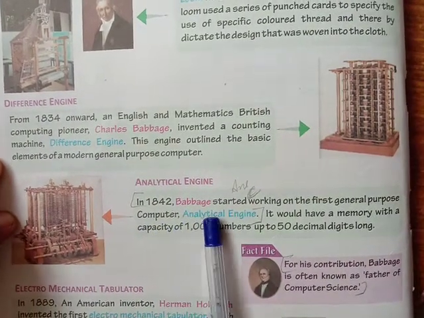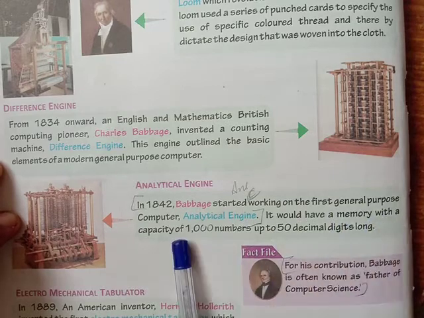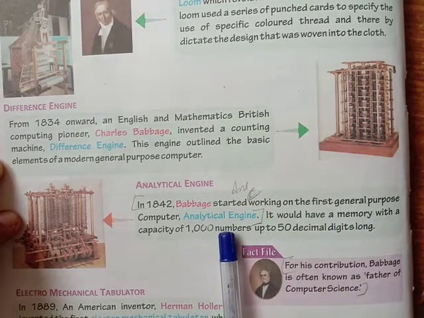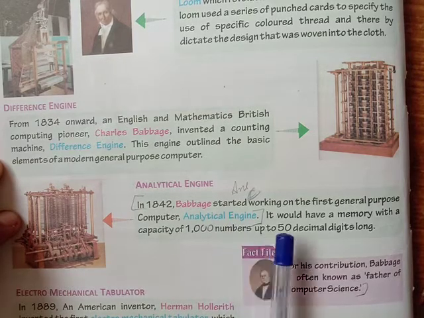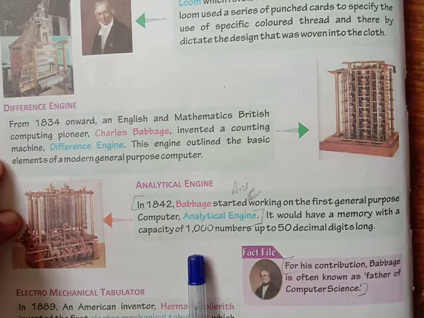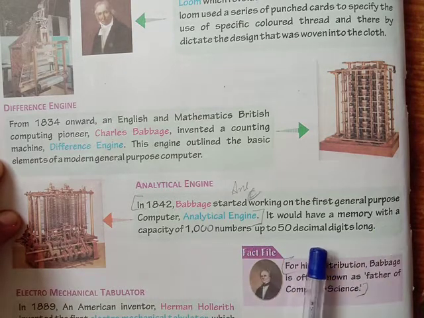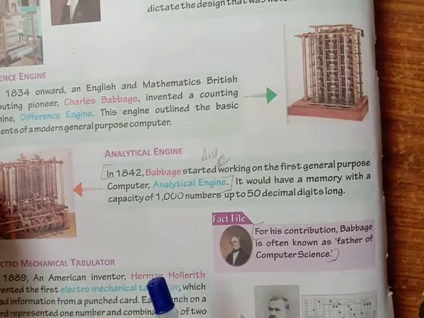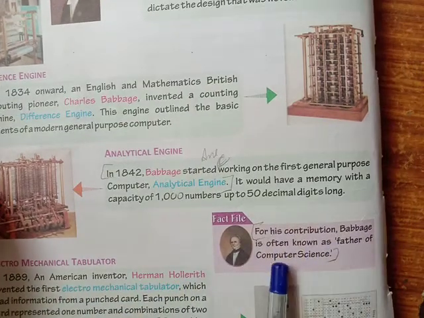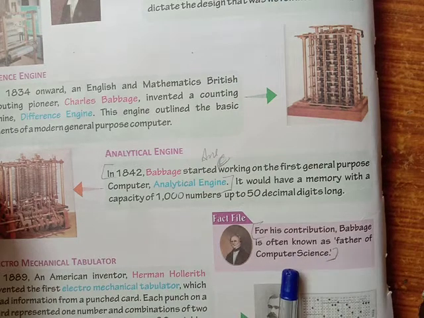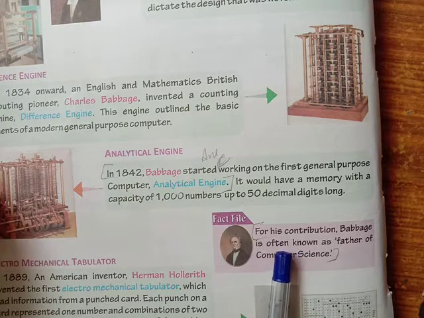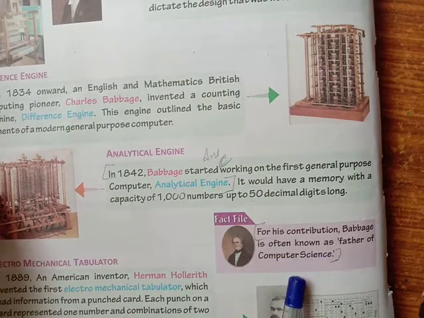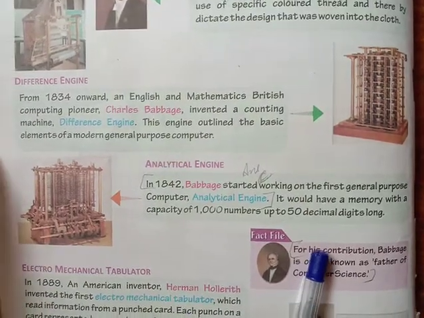An analytical engine. In 1842, Babbage started working on the first general purpose computer, the analytical engine. Very important. Who invented the analytical engine? Charles Babbage. It would have a memory with a capacity of 1000 numbers up to 50 decimal digits long. For his contribution, Babbage is often known as the father of computer science. Who is known as the father of computer science? Charles Babbage.